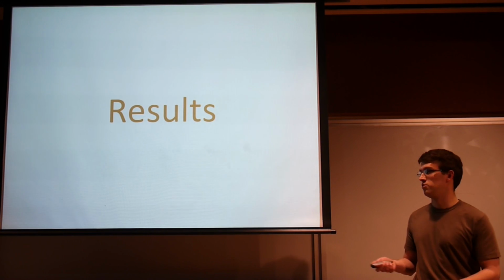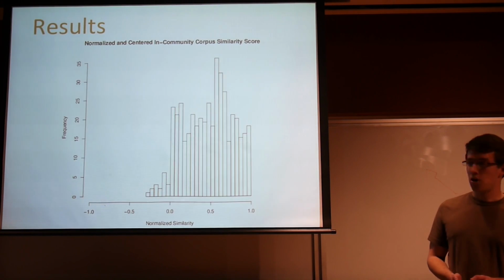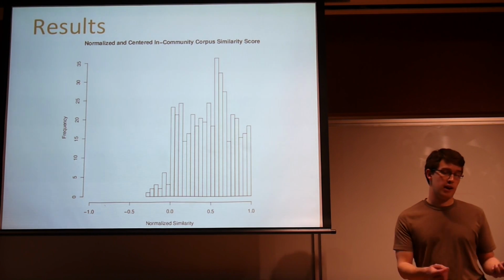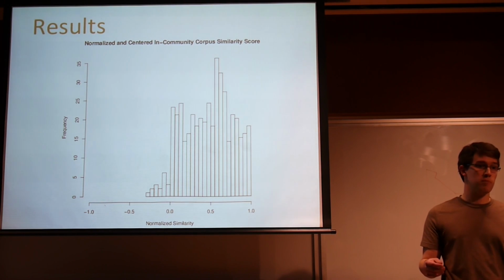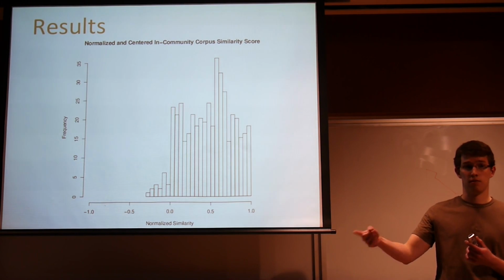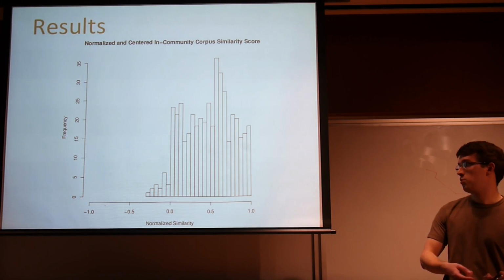So to get into the results, the first question you could ask is, okay, communities, is it worth it? Why go through this stuff to get communities? So what we did was we looked at, if I have 3 people, 2 people that are in the community and 1 outsider, how similar is my word distribution to the person in my community versus outside of my community? And you plot that statistic.